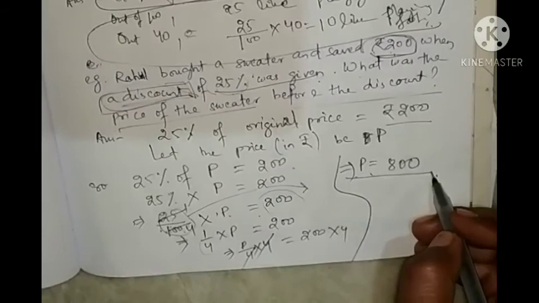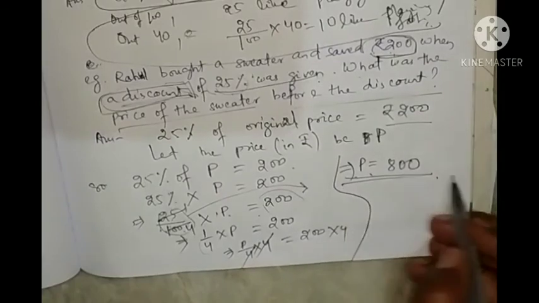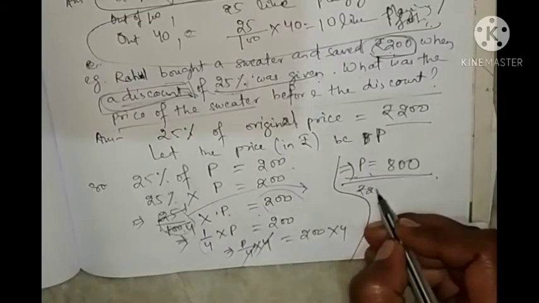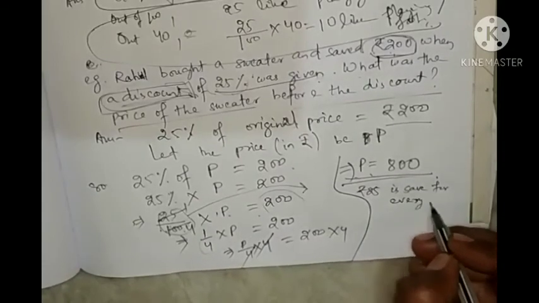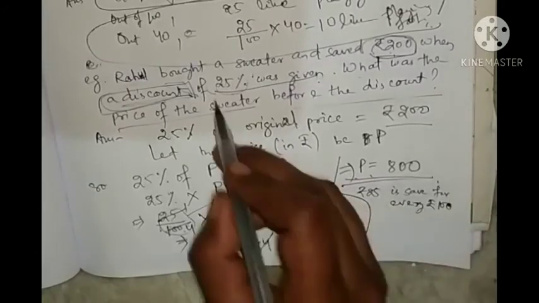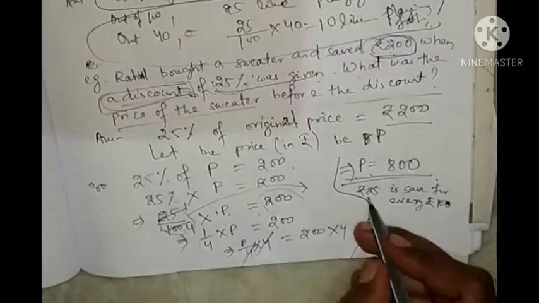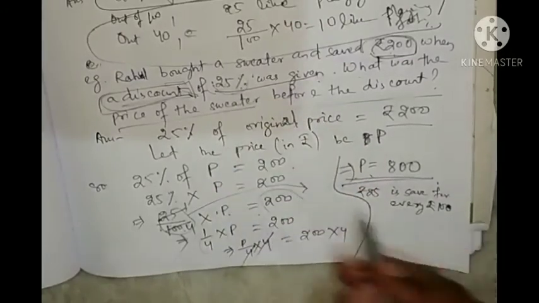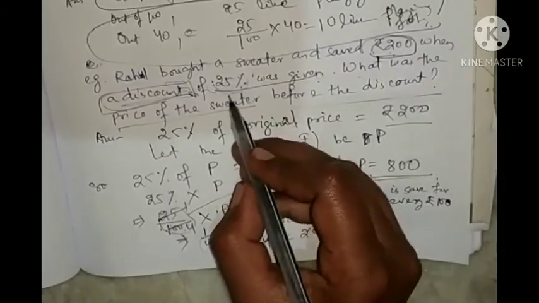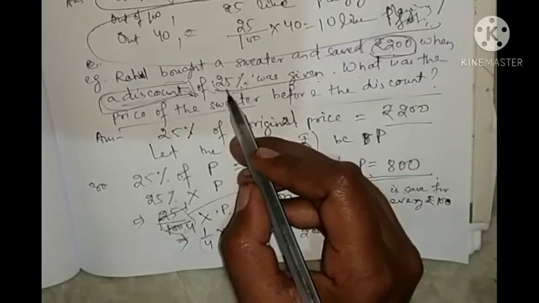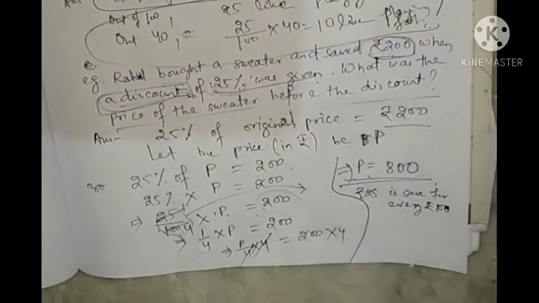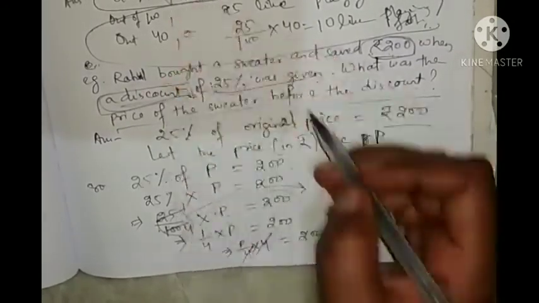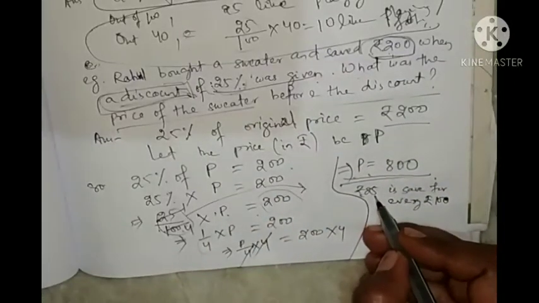The original price is how much? 800. Or you can do by another method, like rupees 25 is saved for every rupees 100. You can say, because 25% is a discount, means 25% means 25 out of 100, you can interpret this 25% as rupees.